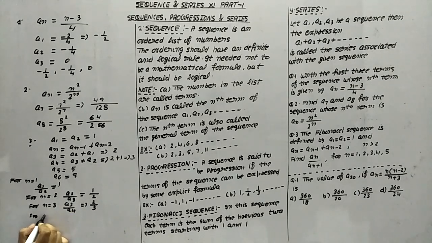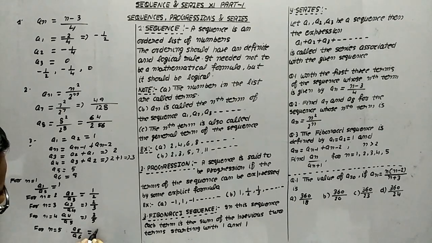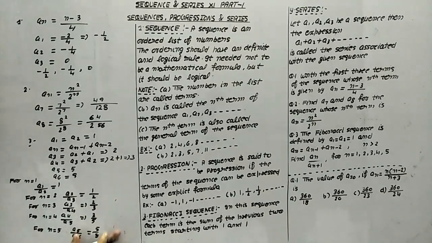For n equals 4, a4 upon a5, which is 3 upon 5. For n equals 5, a5 upon a6, which is 5 upon 8, and these are the answers.